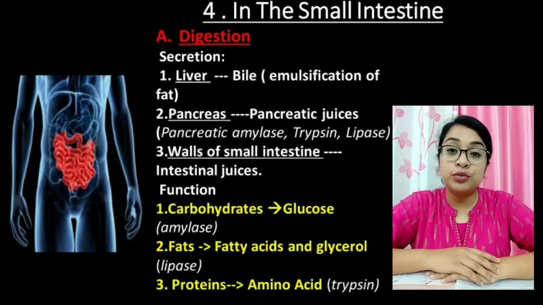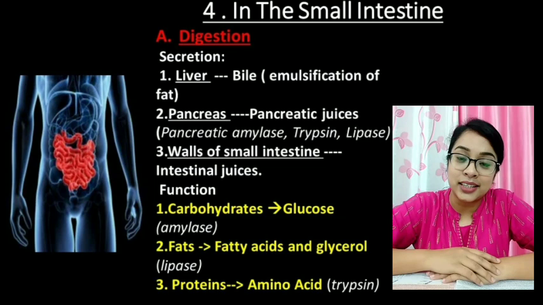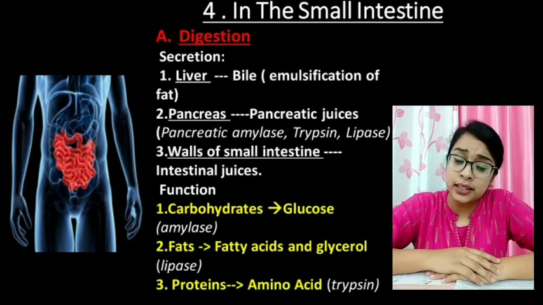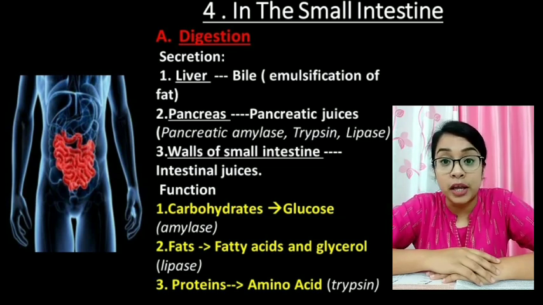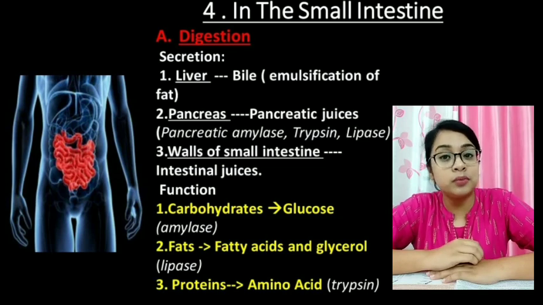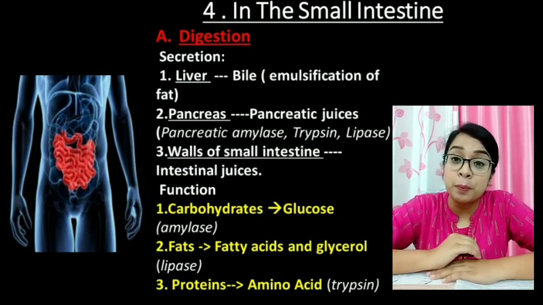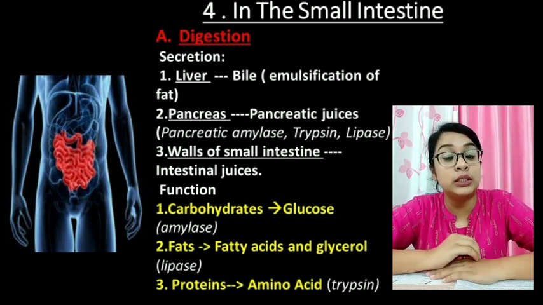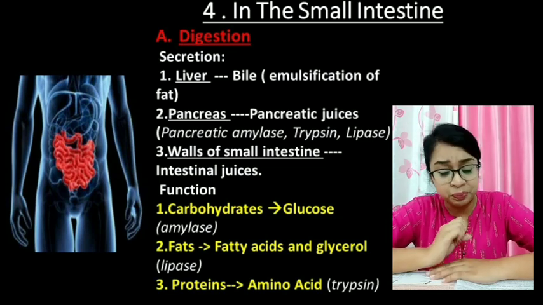From the stomach, the food comes into the small intestine. Now, the small intestine is a tube-like structure. It is around 7.5 meters long. In the small intestine, the complete breakdown of food takes place as well as the absorption of the food.